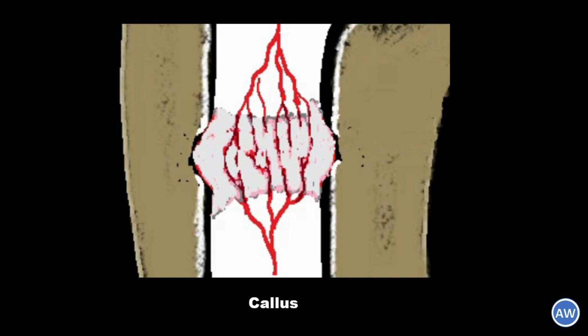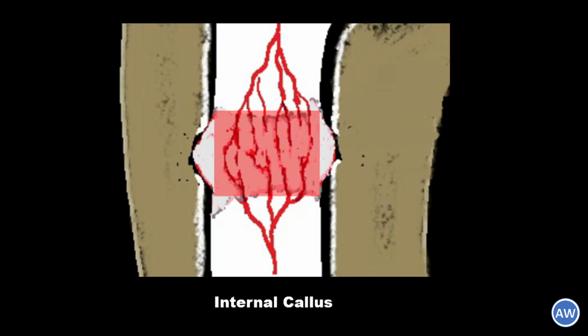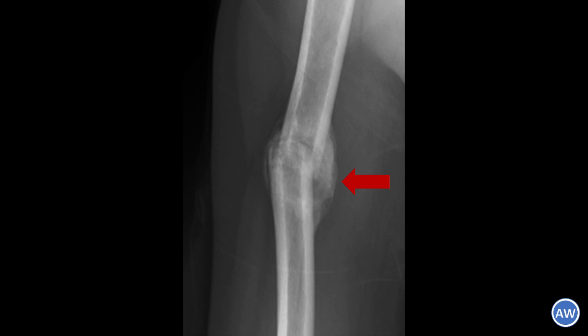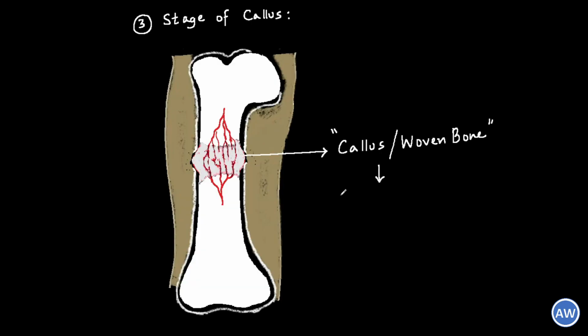Now, the part of the callus which is within the original boundary of the bone is called the internal callus, and the part of the callus which occupies the area of the surrounding soft tissue is called the external callus. Once the callus is formed, the first sign of union of a fractured bone can be visible on an X-ray. This happens about 3 weeks after the fracture, and the whole stage of callus formation lasts for about 4 to 12 weeks. Now let's see the fourth stage, that is the stage of remodeling.